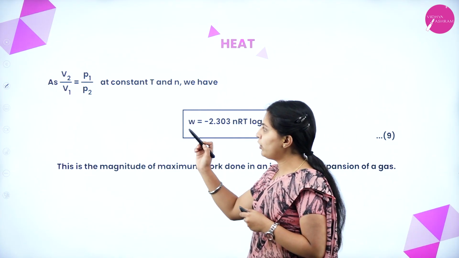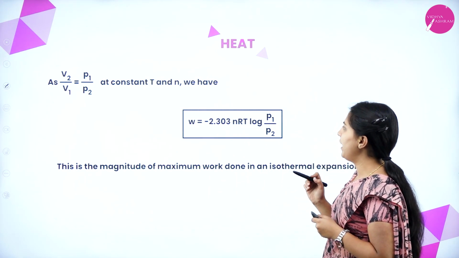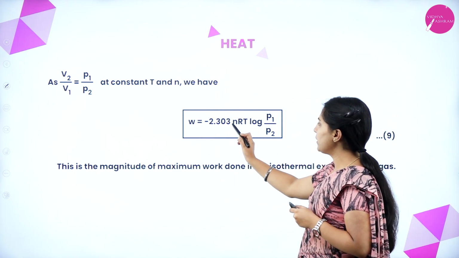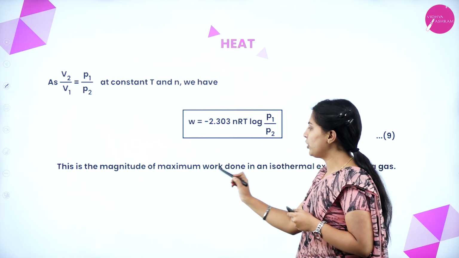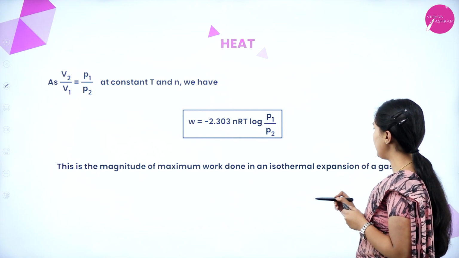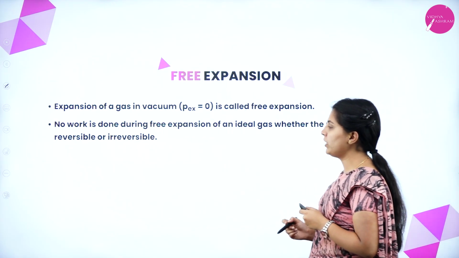See here, V2 by V1 equals P1 by P2. At constant T and n we have W equals minus 2.303 nRT log P1 by P2. This is the magnitude of maximum work done in an isothermal expansion of a gas. Next, free expansion.